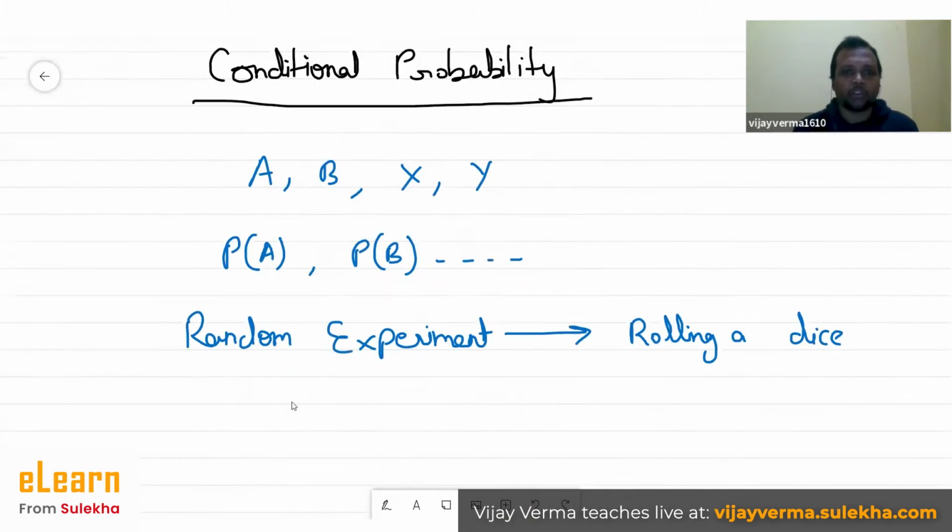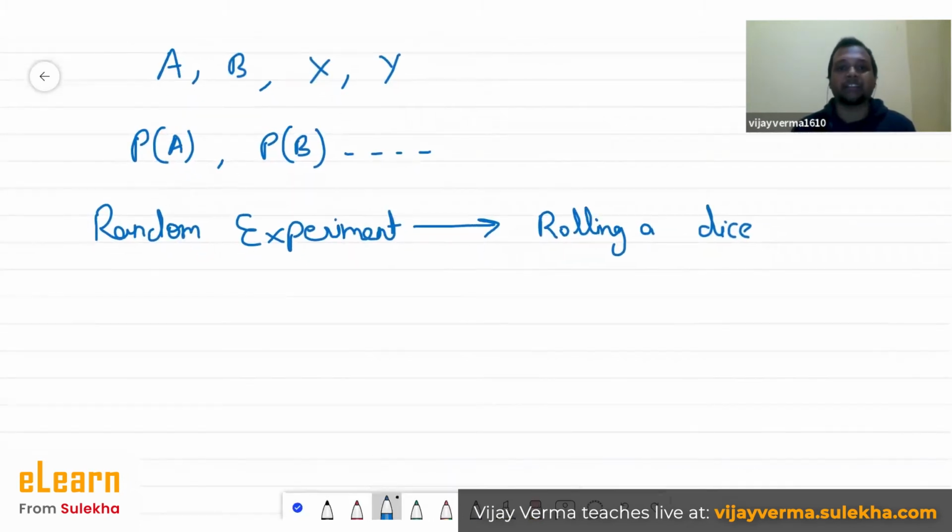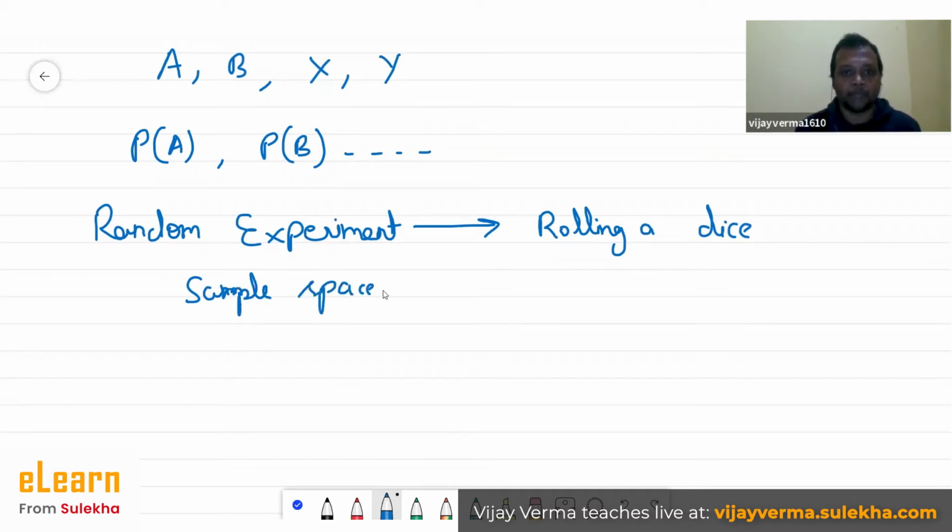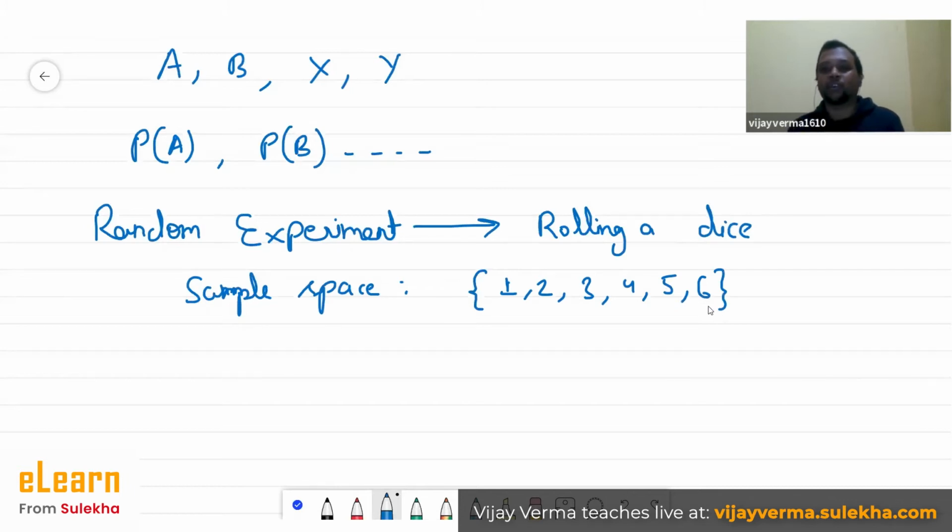You should also be knowing what sample space is. The sample space of this random experiment is 1, 2, 3, 4, 5, 6. So it's basically the set of all possible outcomes of this particular random experiment.